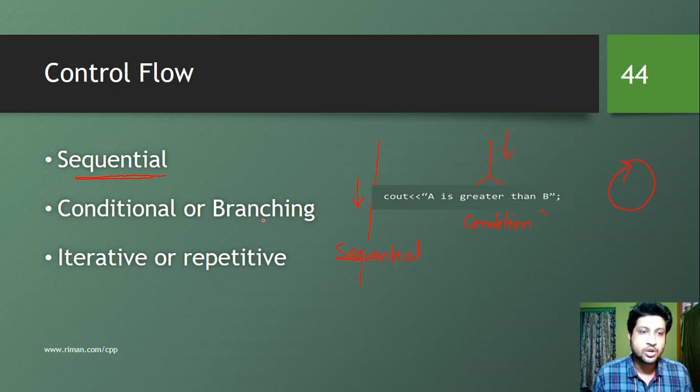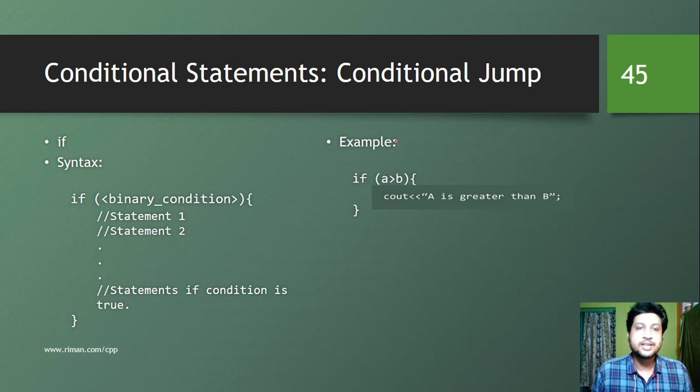So let's talk about conditional branching. There are multiple ways in which we can apply conditional branching. First of all, we are going to learn about conditional jump. So we have some situation here and we can go here.